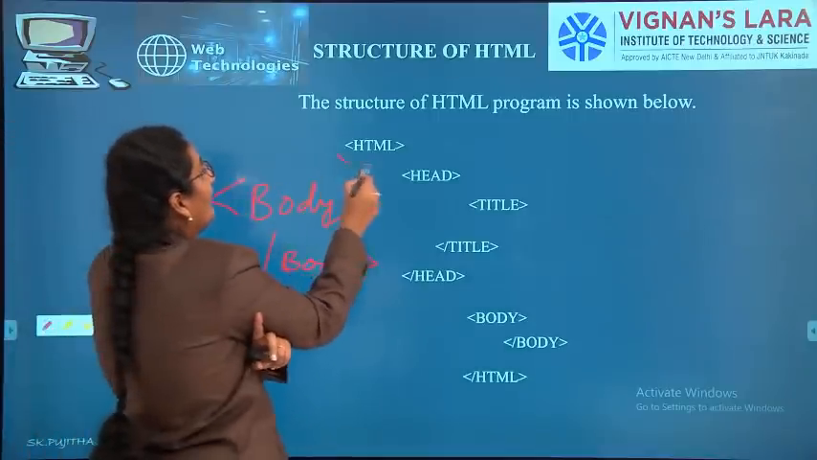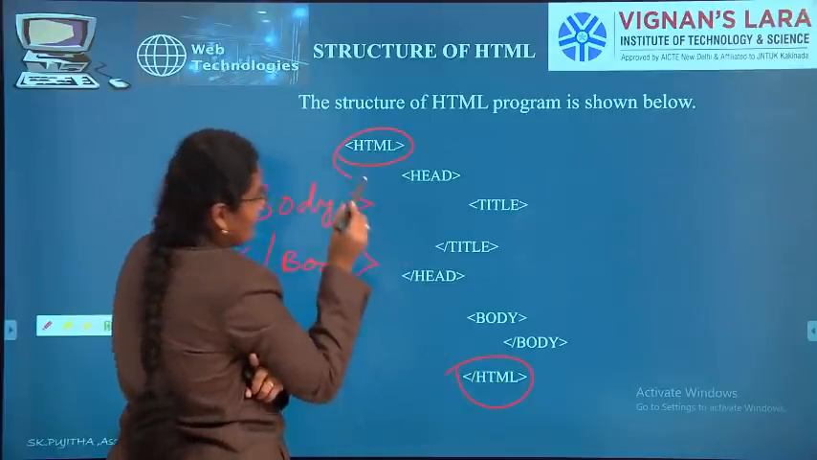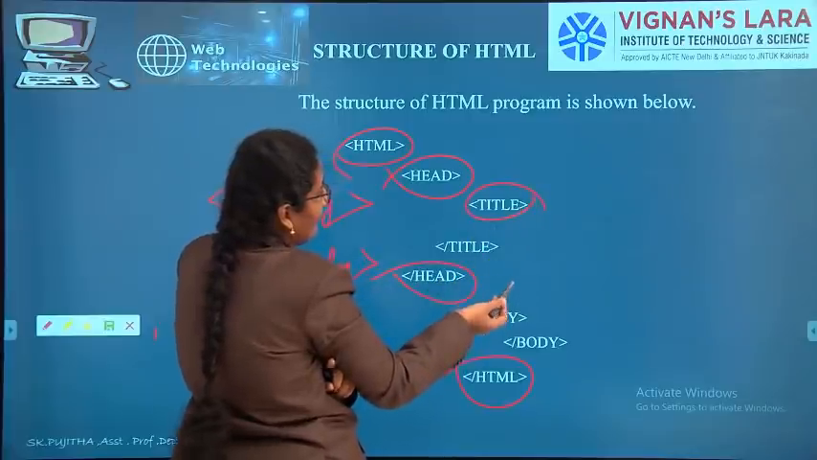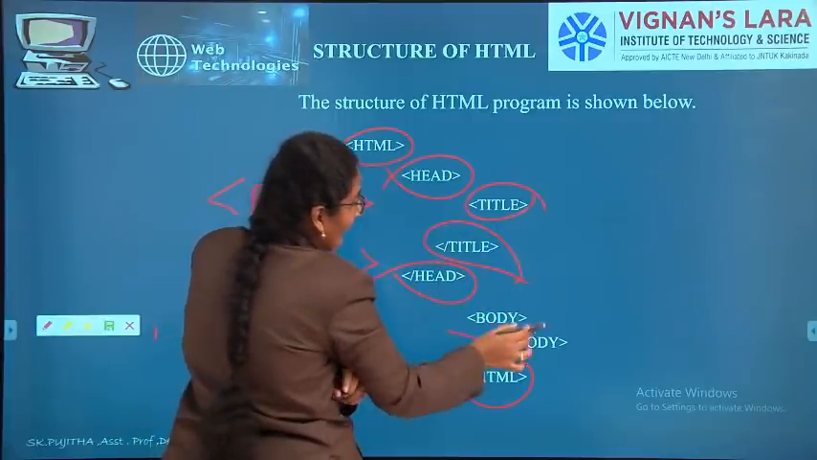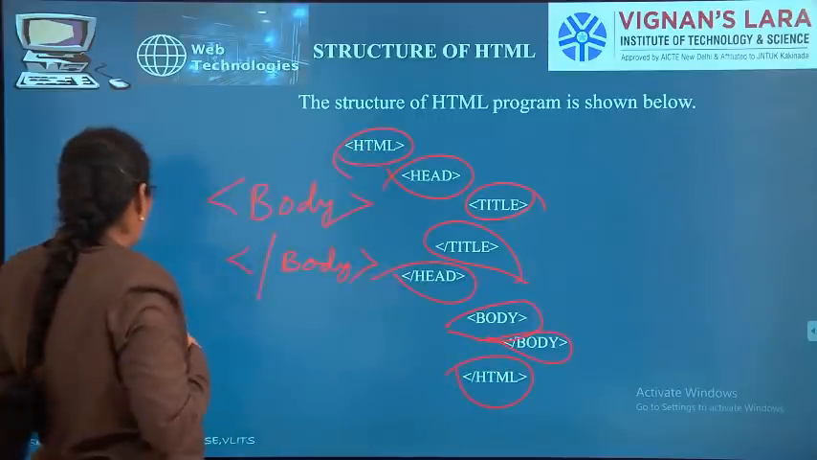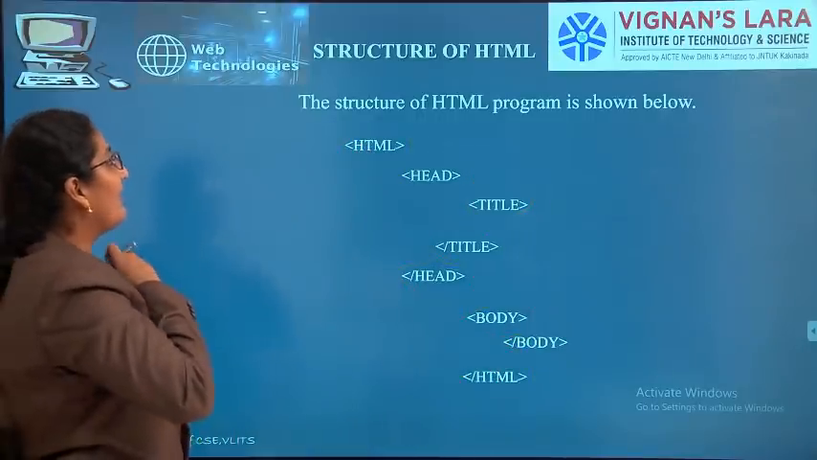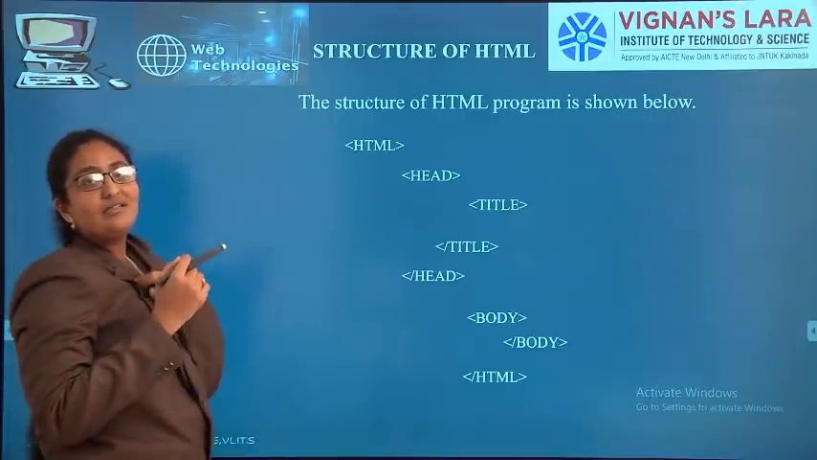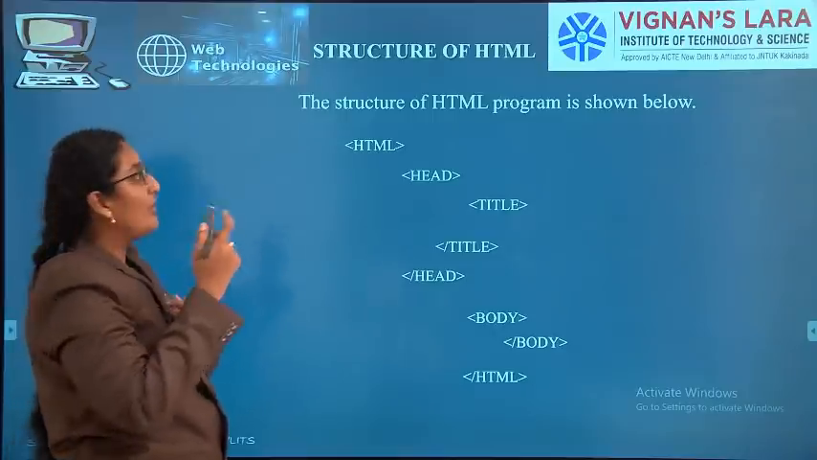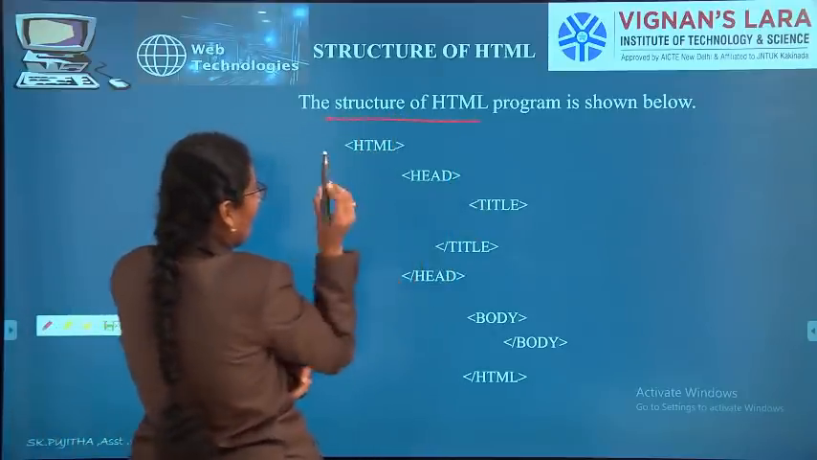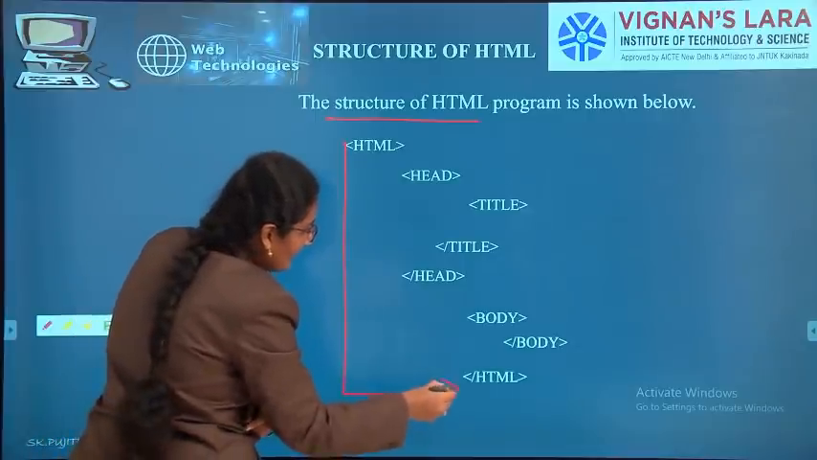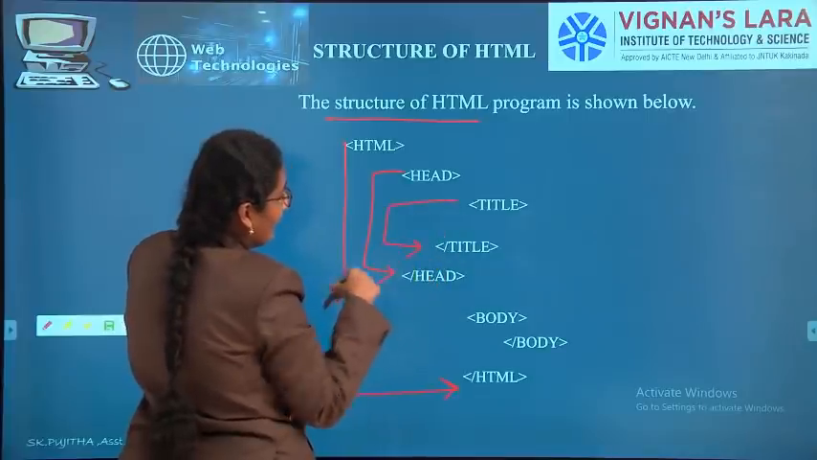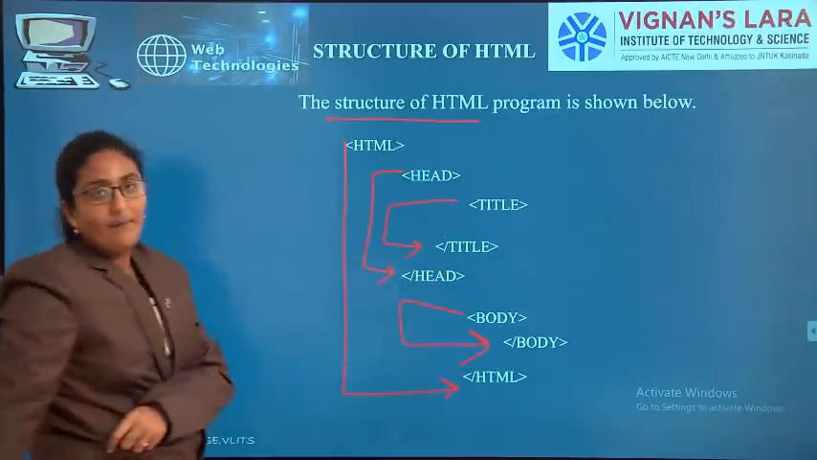See here: opening tag of HTML, closing tag of HTML; opening tag of head, closing tag of head; opening tag of title, closing tag of title; opening tag of body, closing tag of body. This is the structure of HTML. It is very important; in all 6 units we will keep getting the structure of HTML. So remember it: HTML opening and closing, head opening and closing, title opening and closing, body opening and closing.